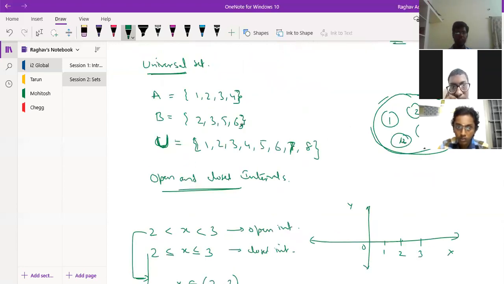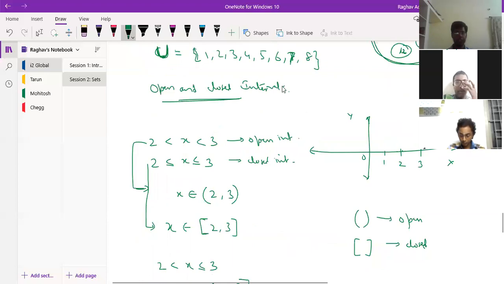Universal set means it's the collection of all the sets with which we are dealing in the particular problem or situation. We saw the example of your entire school being the universal set, and then there are different classes in that. If we are dealing with the population of, say, India, the population of Tamil Nadu is a subset, the population of Andhra is a subset, the population of Kerala is a subset, the population of Madhya Pradesh is a subset, but the universal set is the population of India. Then we saw closed intervals and open intervals.